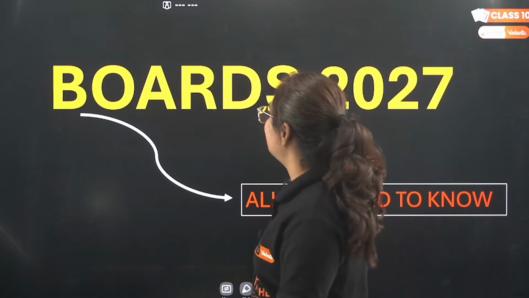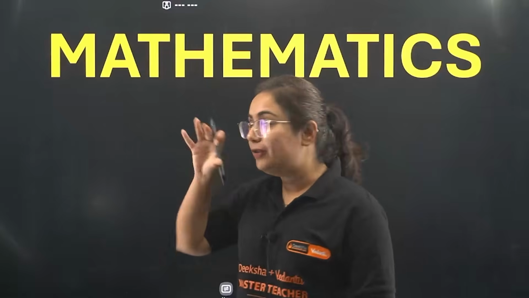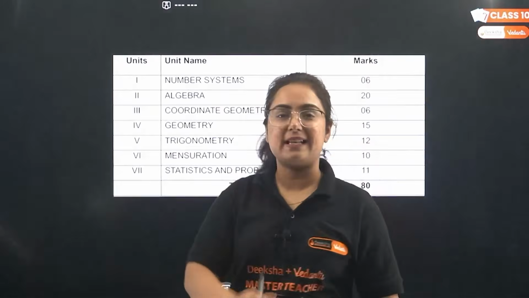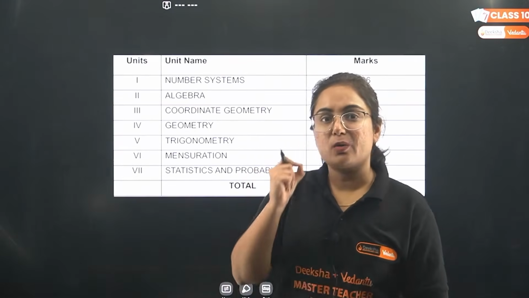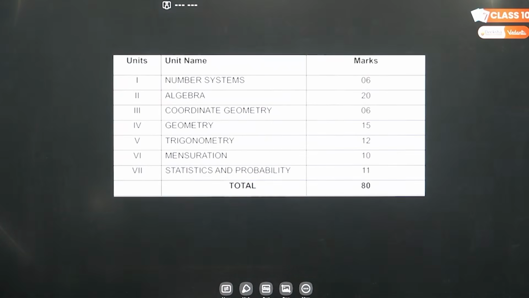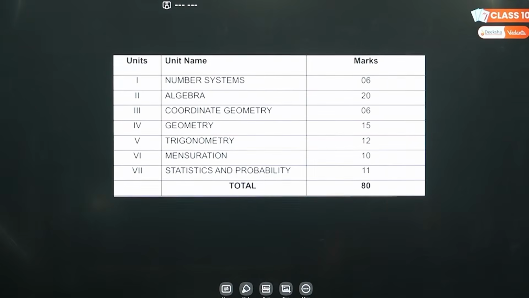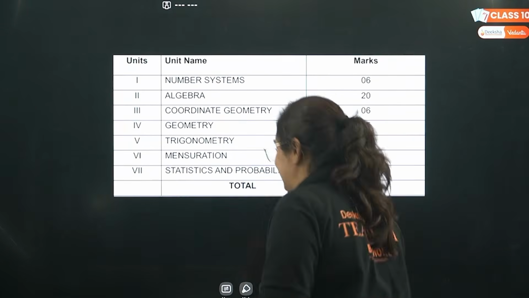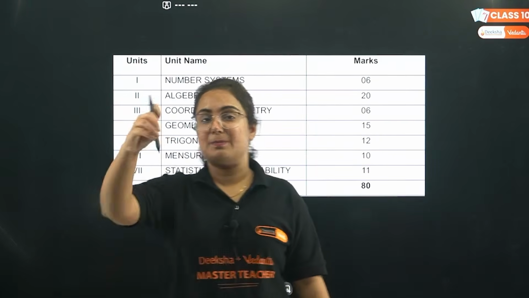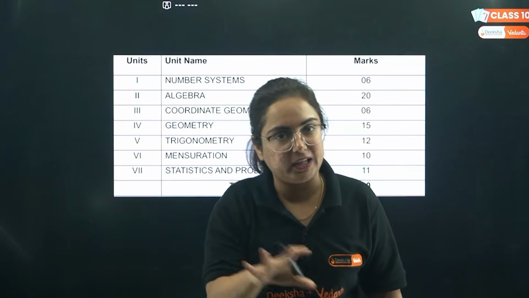Coming straight towards the first subject, that is mathematics, beta. Actually, the paper will look like this because the circular said this, right? Chapter wise weightage. Okay, I'll just decrease the lighting so that you can see this clearly. Beta, chapter wise weightage is not provided to you by CBSE, that this mark comes from this chapter, but yes, unit wise weightage for maths is provided to you.